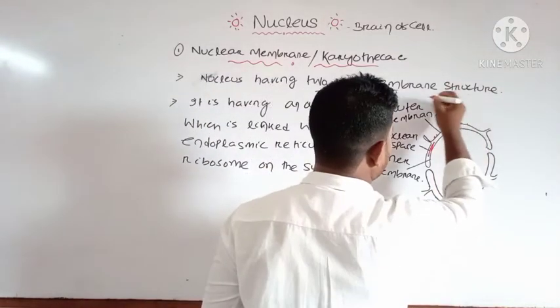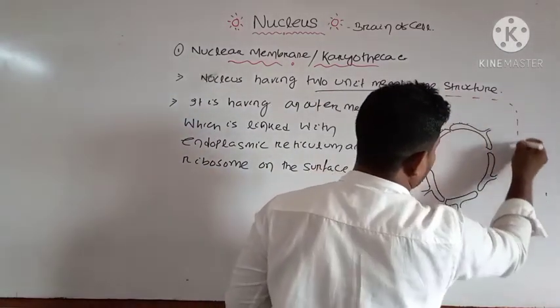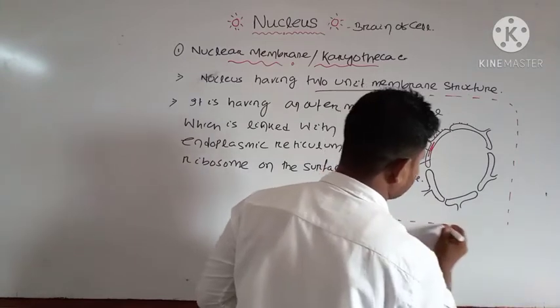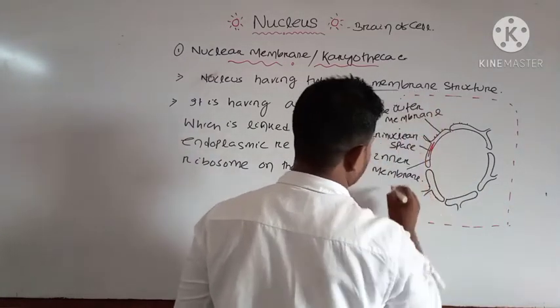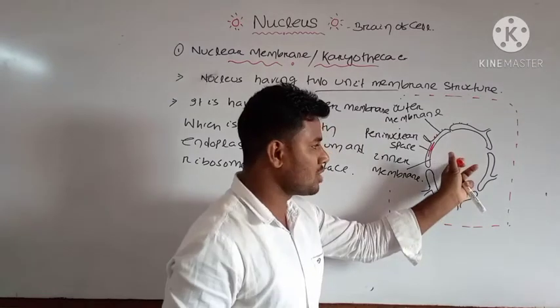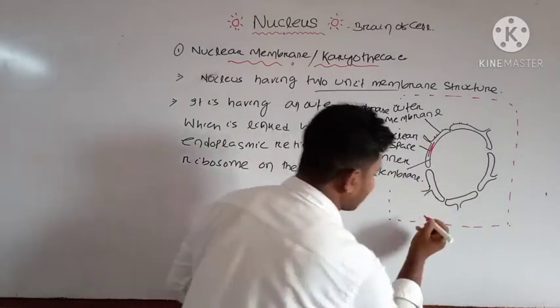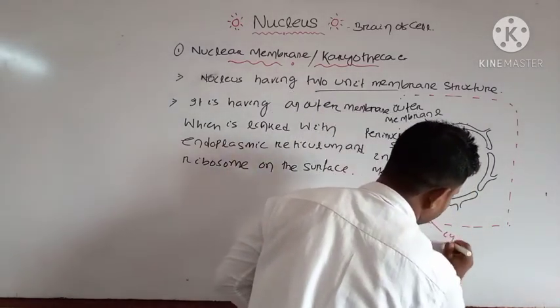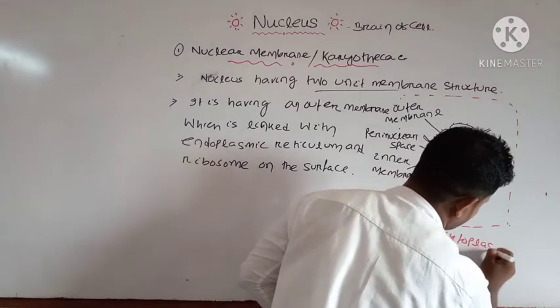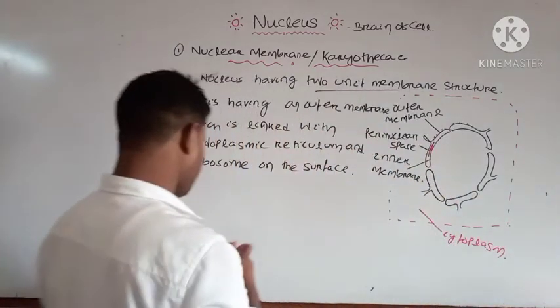Suppose this is your cell. Inside the cell there is your nucleus. Inside it is the nucleoplasm, and outside the nucleus there is your cytoplasm.